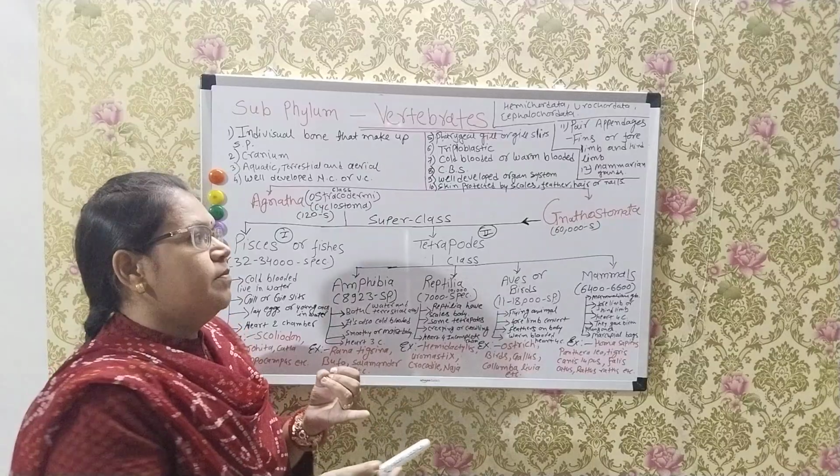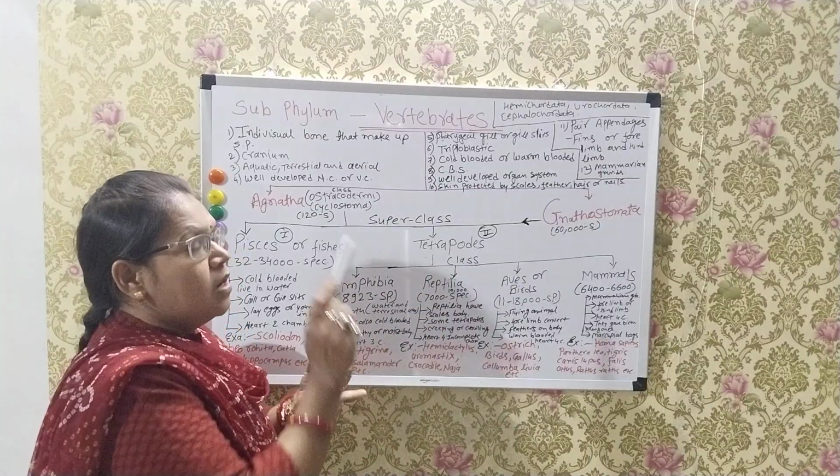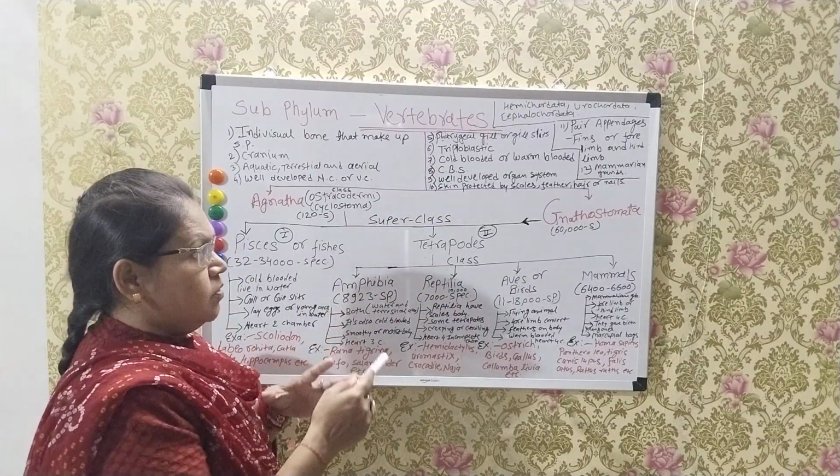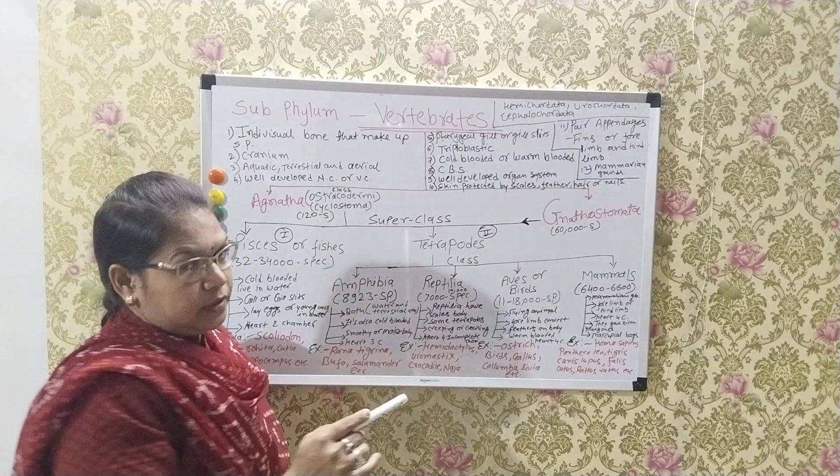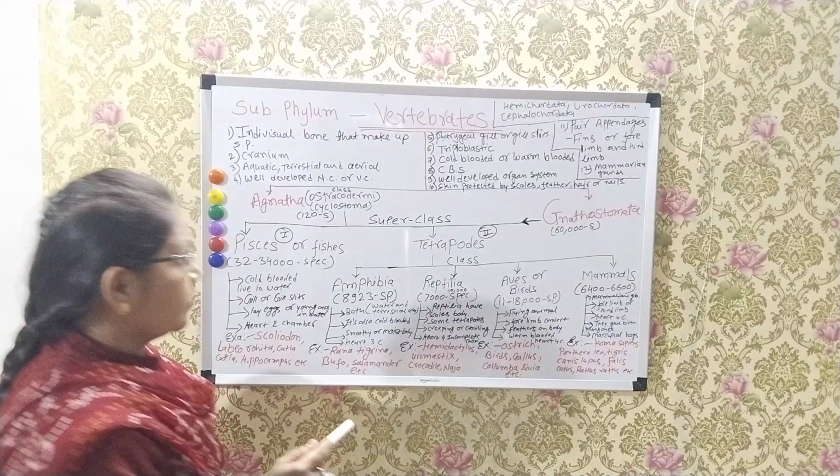In some organisms, mammary glands are found. So now we have seen the common characters of vertebrates.